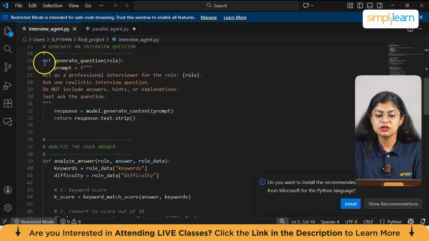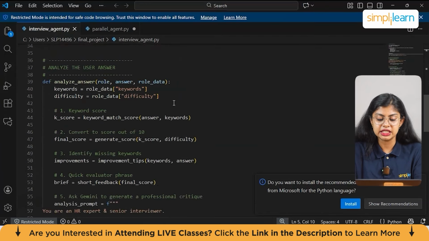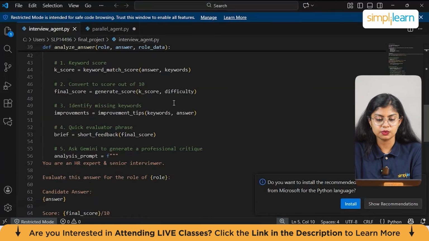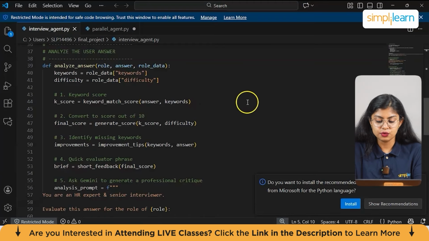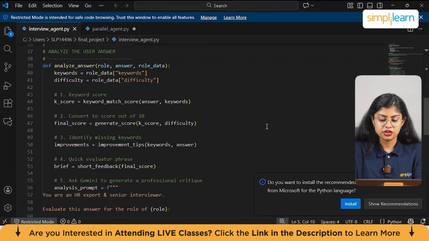So here we have a function which is generate_question, with role and a prompt that is an f-string. So here Gemini generates one interview question, removes extra spaces, and returns it. Next we are moving into function 2, which is analyze_answer, analyzing the user's answer to the interview question. Here again we have role-specific important keywords, and then we have difficulty, which is easy, medium, or hard, and we have different scores.